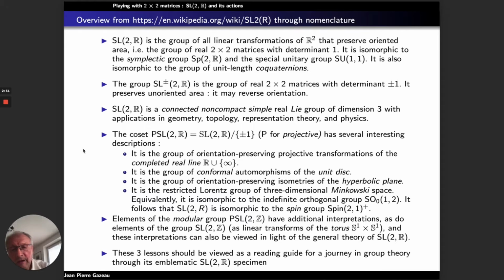So, if you type on Google SL2R, and if you go to Wikipedia, you have a nice presentation of this group, and also of the related nomenclature. So I selected some of the most important items. SL2R is the group of all linear transformations of the plane, R2, that preserve oriented area. That means it is the set of 2x2 real matrices